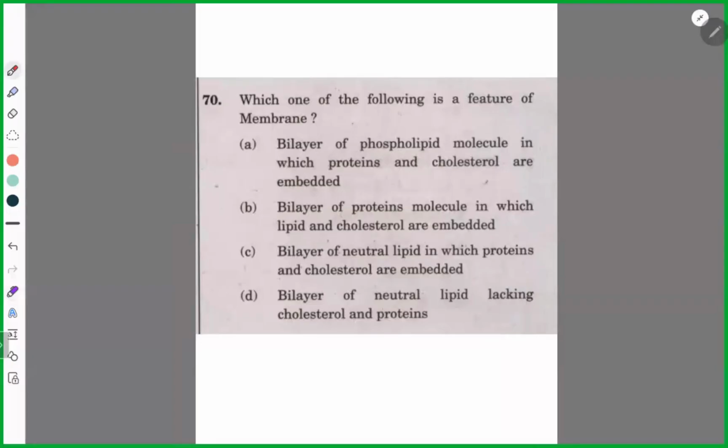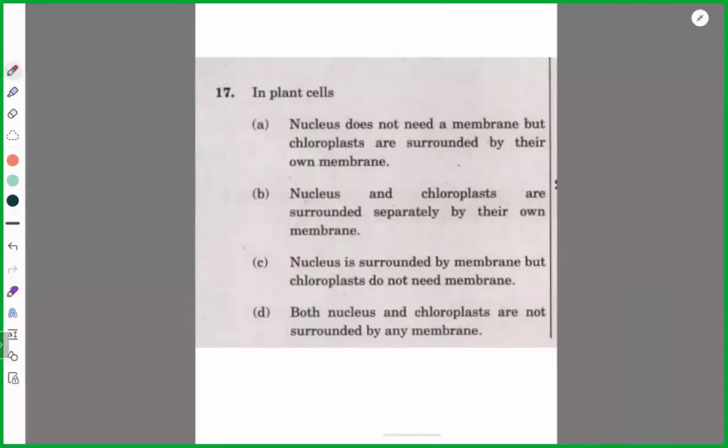Bilayer of proteins? No. Bilayer of neutral lipid? No. Yes, sir. That's it. Finish. Catch the keywords. Okay. Next. Try.